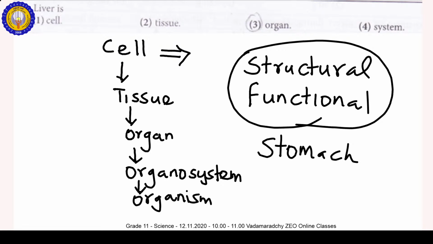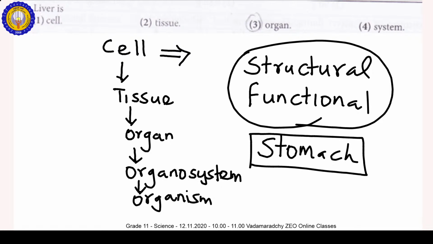In the stomach, there are different types of tissues: blood tissue, muscular tissue, nervous tissue and epithelial tissue. These tissues join together with a particular function or functions. That's why it is an organ. So the answer for this question is the stomach.